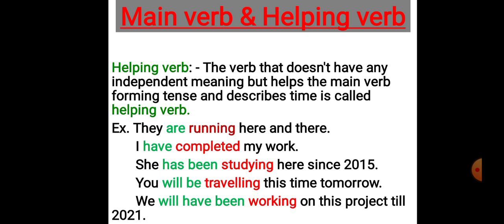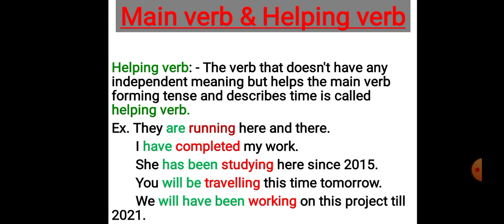If you find the action verb, that will be your main verb, and the rest all will be your helping verb. A helping verb may be one or more than one in a sentence, but the main verb is always only one in a sentence.